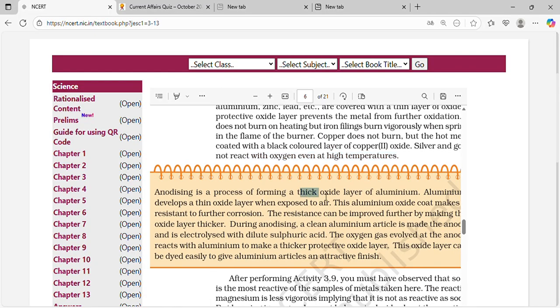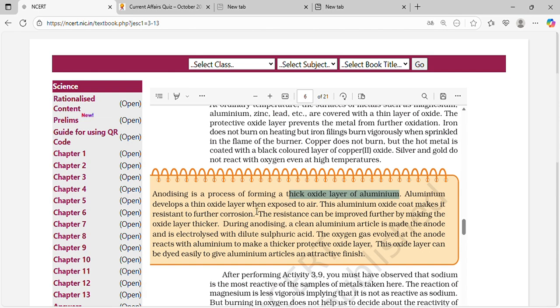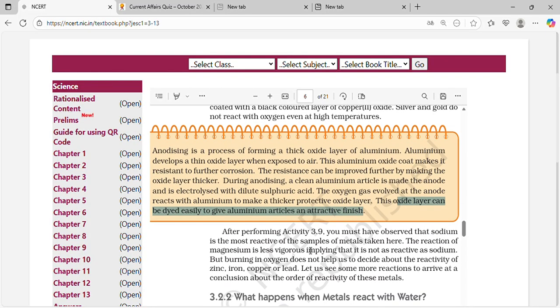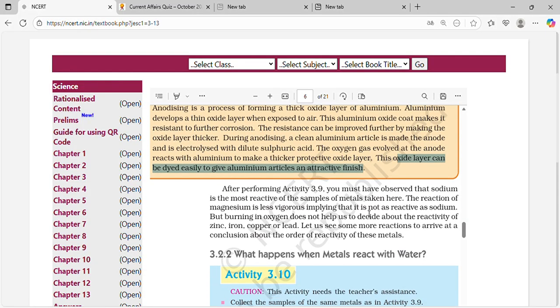Anodizing is a process of forming a thick oxide layer on aluminum. Aluminum develops a thin oxide layer when exposed to air. The aluminum oxide coat makes it resistant to further corrosion. The resistance can be improved further by making the oxide thicker. During anodizing, a clean aluminum article is made the anode and electrolyzed with dilute sulfuric acid. The oxygen gas evolved at the anode reacts with aluminum to make a thicker protective oxide layer. The oxide layer can be dyed easily to give aluminum articles an attractive finish.